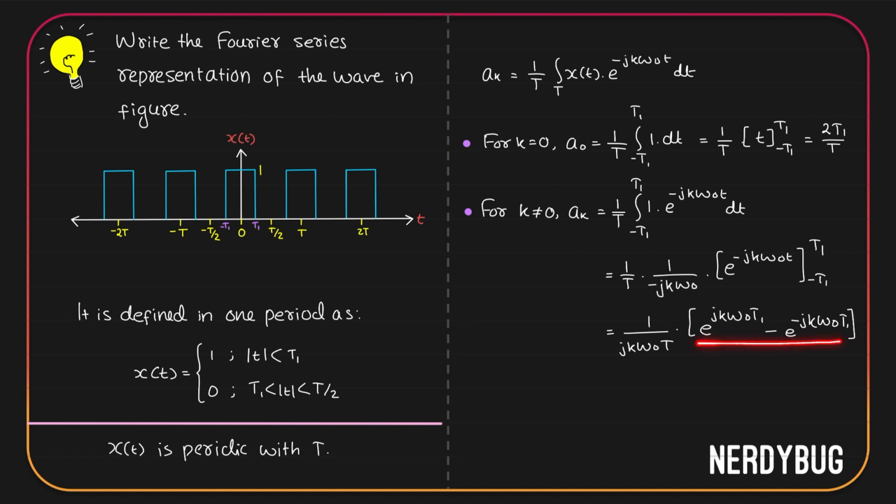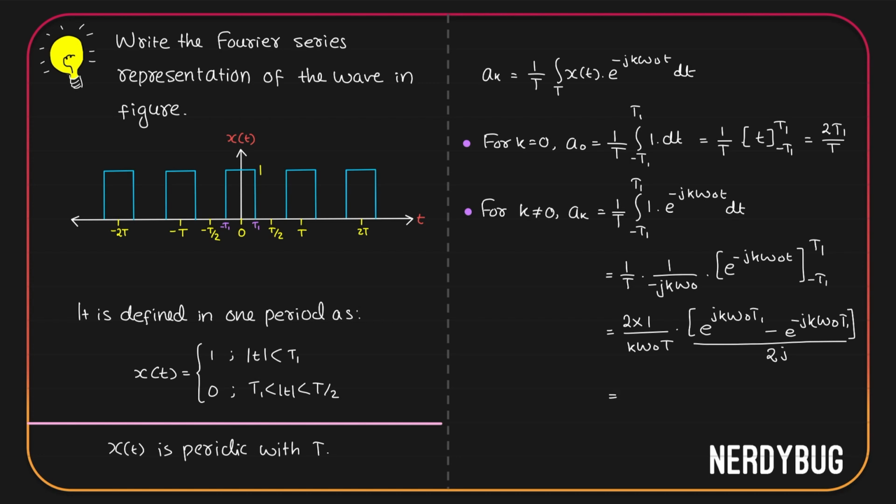Now this is familiar to us. If you divide this with 2j, then you will get sine of k omega naught t1. To do that, let us divide this with 2 and multiply it with 2. We have j over here. Let's take it and put it over here. Now this whole thing simply becomes sine of k omega naught t1.